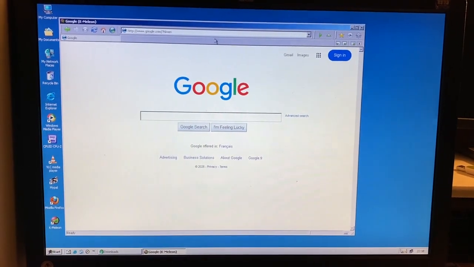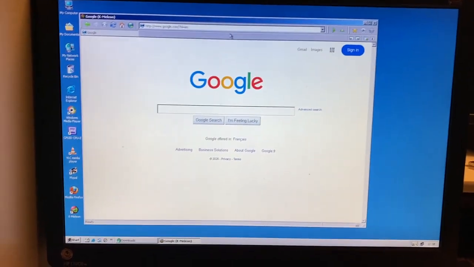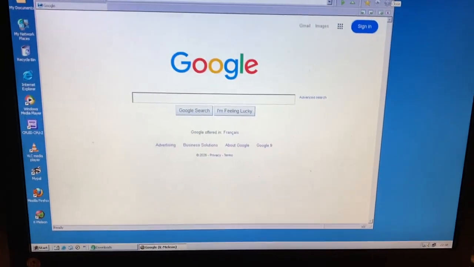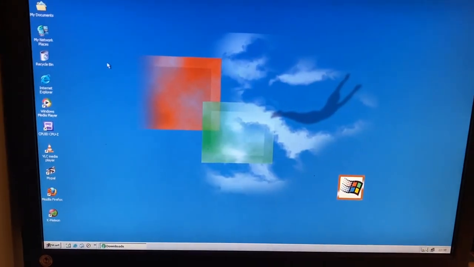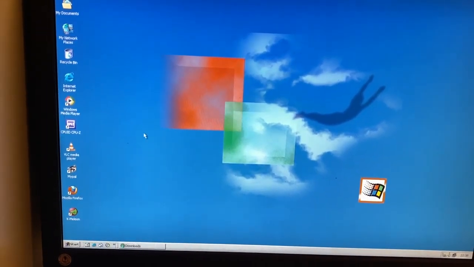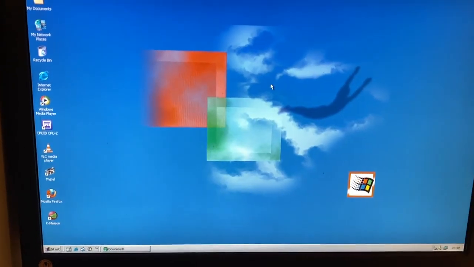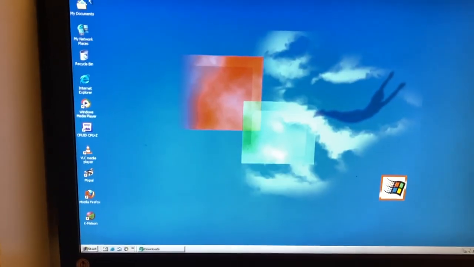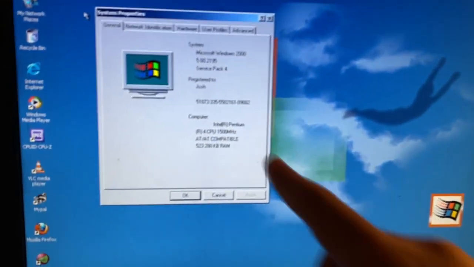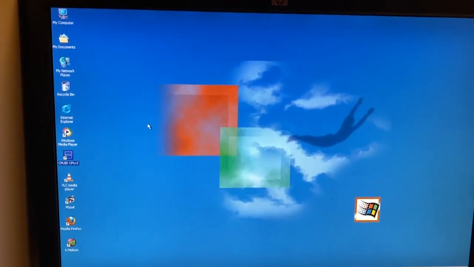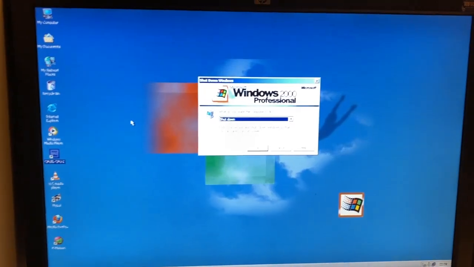Is it worth it? Probably not. Do I recommend it? Well, obviously no. Especially if you're doing it on era-appropriate hardware instead of a virtual machine. Because on a virtual machine, it's probably on a newer PC, and it'll probably be much faster than this thing, which is like a Pentium 4. Alright, I think I'm done with this computer. Shut down.